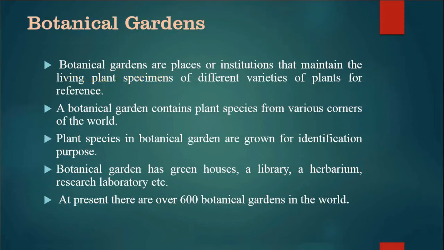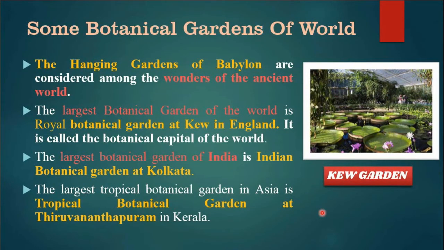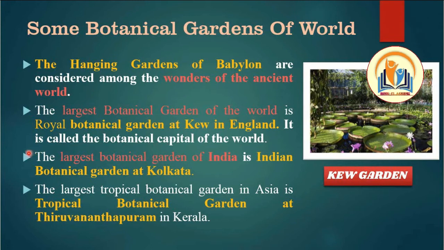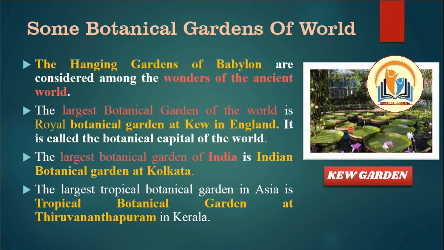We have 600 botanical gardens. There are some important botanical gardens in the world, which are very important from the NEET point of view. Many MCQs come from this part. The Hanging Gardens of Babylon are considered among the wonders of the ancient world. The largest botanical garden of the world is the Royal Botanical Garden at Kew in England. It is the largest. It is the diagram.